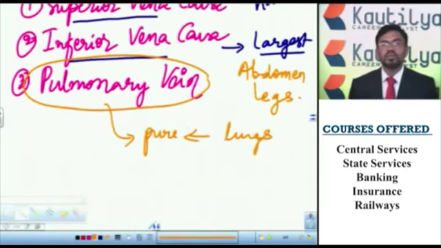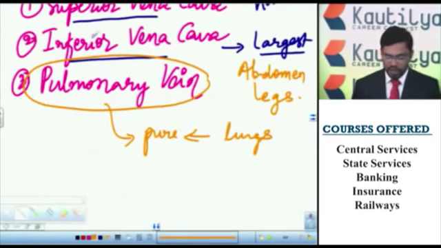So veins are the thin walled blood vessels, they are superficially located. Some important veins are superior vena cava, which collects the impure blood from upper parts of the body. Inferior vena cava is the largest vein, it collects the impure or deoxygenated blood from lower parts of the body, that is from the abdomen and legs. Pulmonary vein collects the pure or oxygenated blood from lungs.